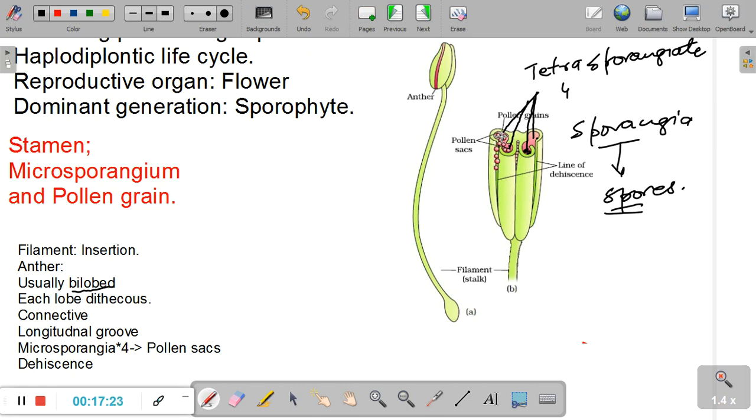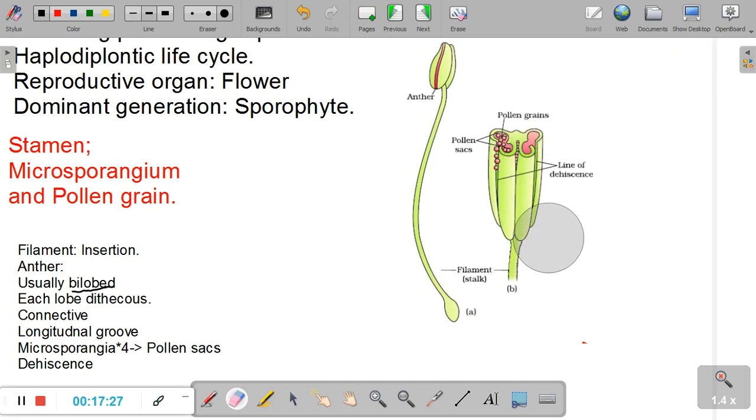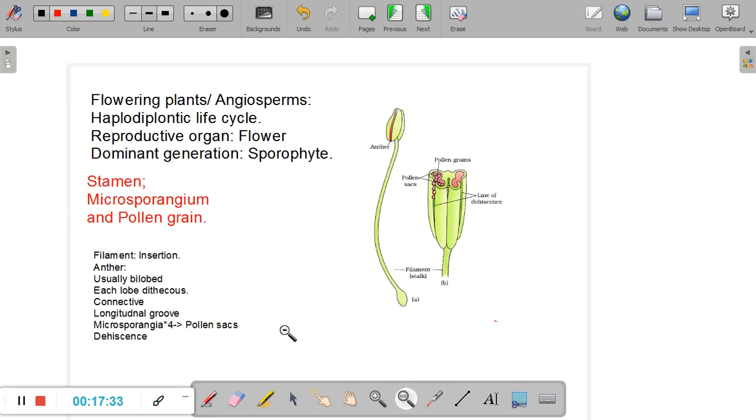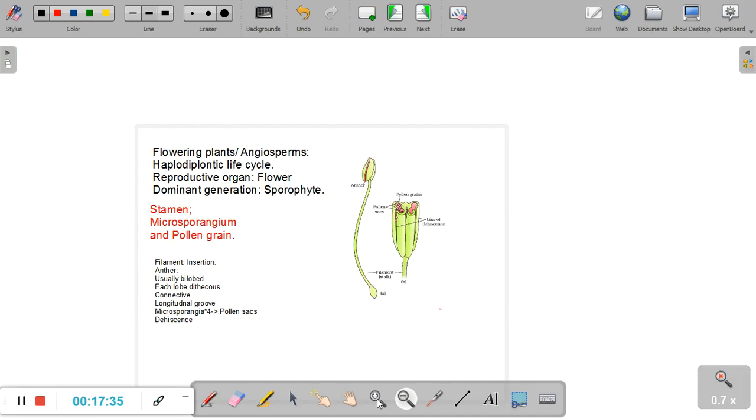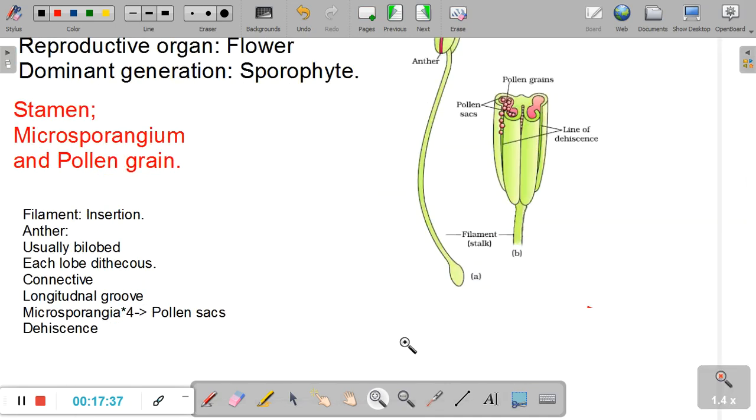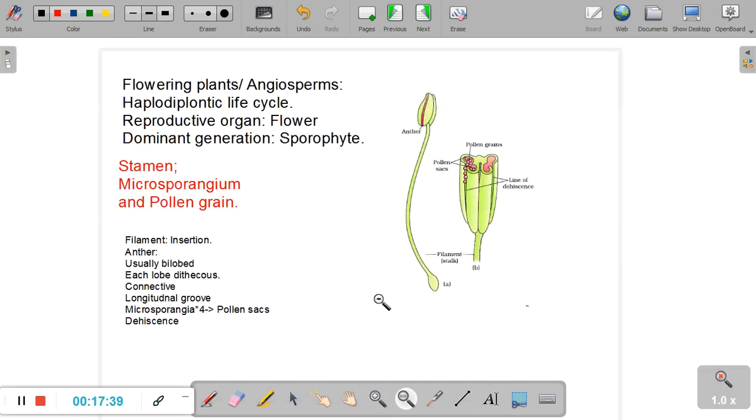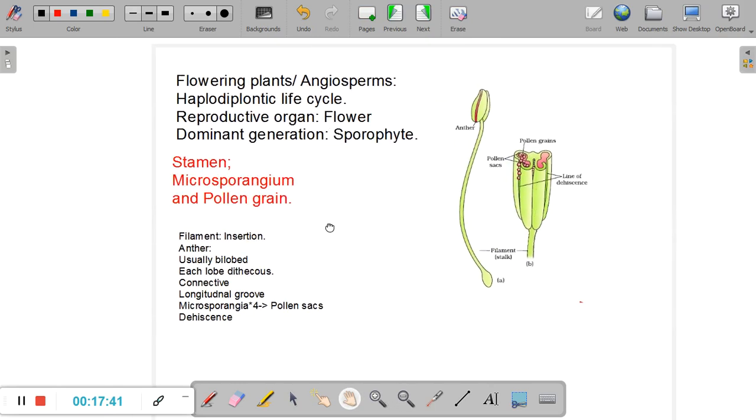At the moment the pollens have not been formed. We are moving in that direction, and we'll soon be able to figure out why the plant body that we see is usually considered a sporophyte.